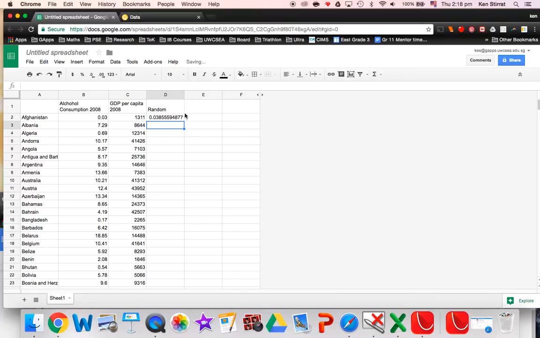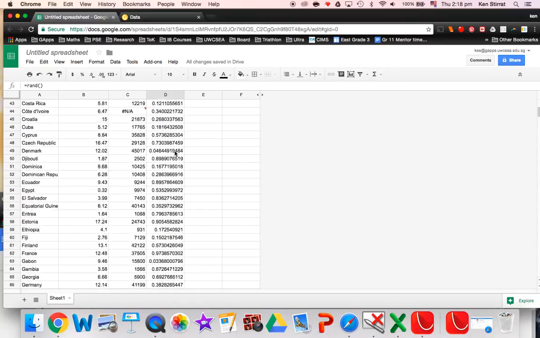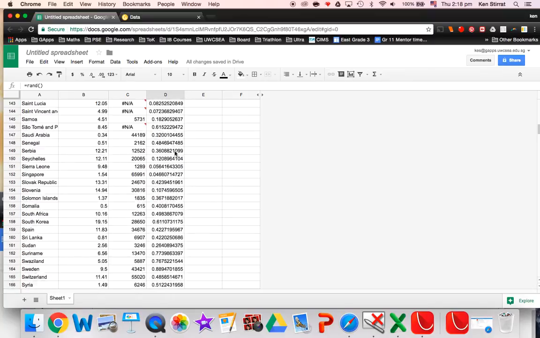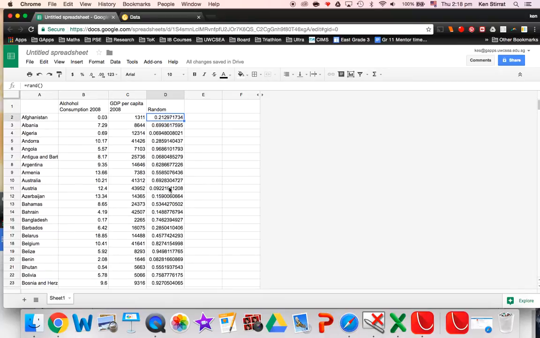If I press enter here and drag this down all the way to the bottom, actually if I double click it, oh yeah, that's cool. If I double click it, it automatically fills down to the bottom of the data. Brilliant. So let's enter a random number for all of these countries. Now I'm going to sort this into numerical order and then just pick the top 30 countries. If I sort from smallest to biggest, every country has been assigned a random number, so I'm randomly selecting the first 30, I suppose.